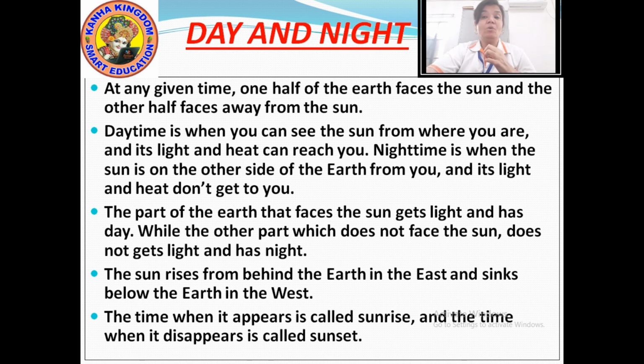Now continuing more, if I explain, daytime is when you see the sun from where you are, right? And its light and heat can reach you.